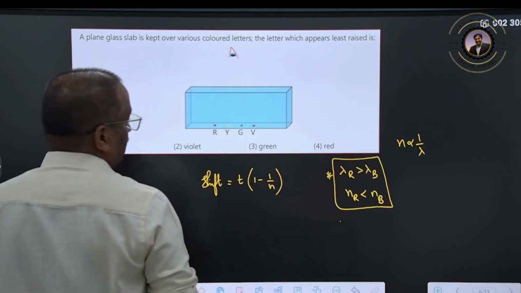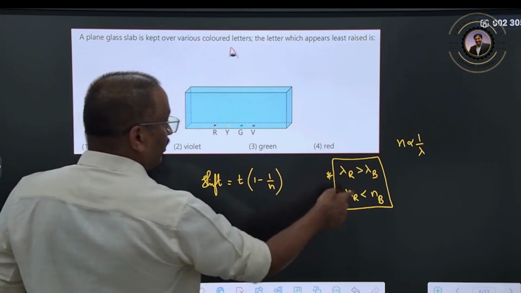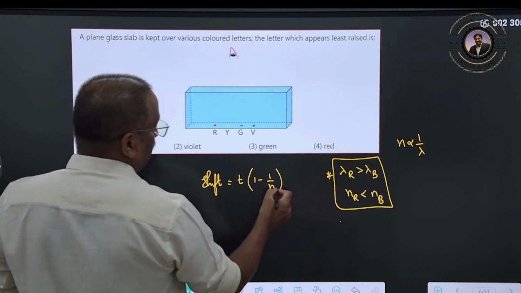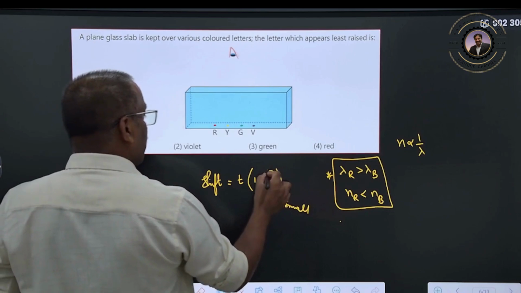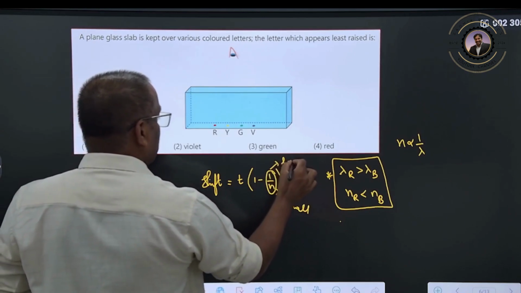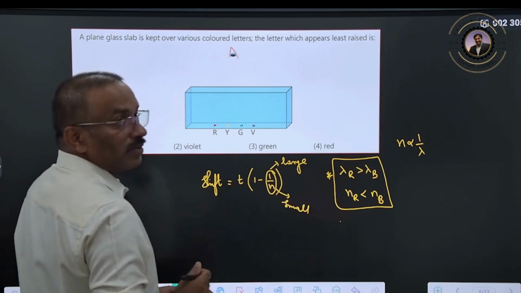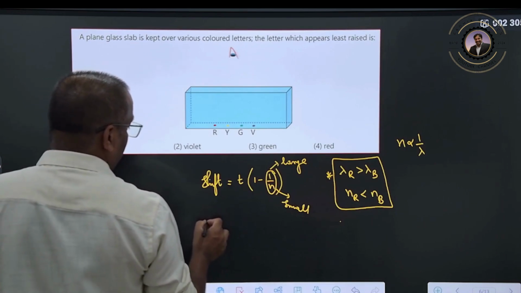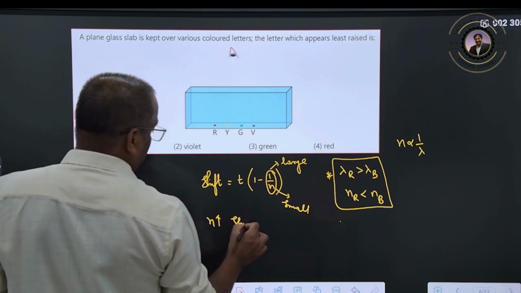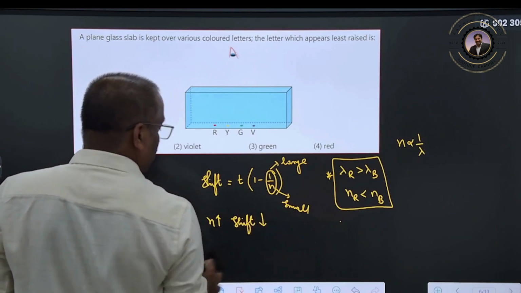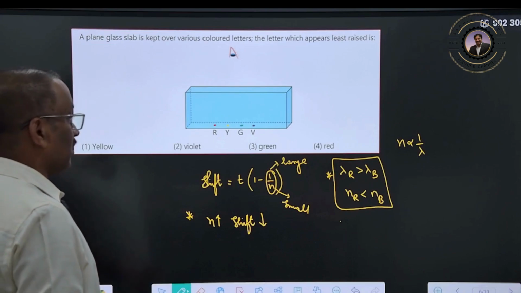Clear? Suppose red color is there. What will happen? The refractive index is smaller, so this n value is small, but it is 1/n, so the 1/n value will be large. This large number is subtracted from 1, so the shift will become smaller. So if the refractive index is larger, then the shift will be larger.